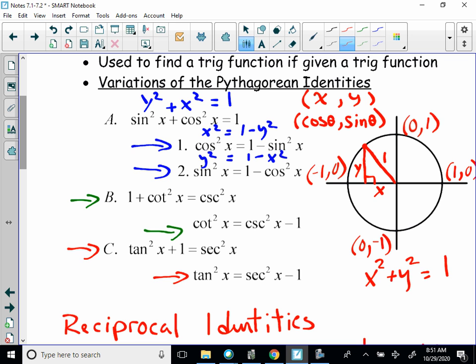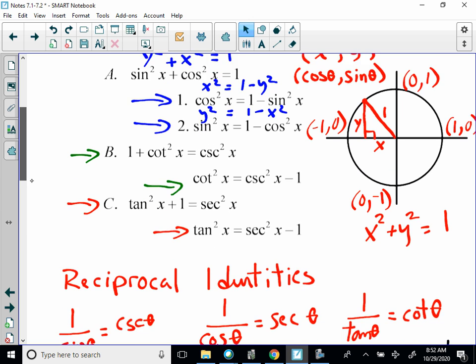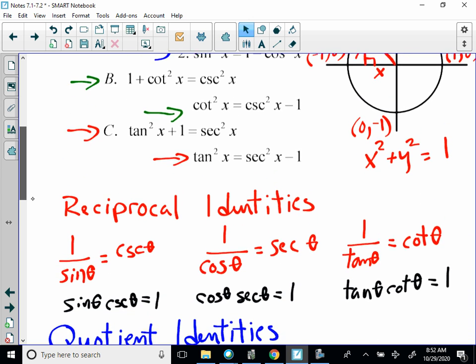So be able to rewrite these in all their different forms, and it will help you solve trigonometric problems, trigonometric equations, things like that. And this is very useful in calculus because oftentimes in calculus you will have to try to integrate something and you will need to rewrite your expression into something that's more simple. And these will help you do that.